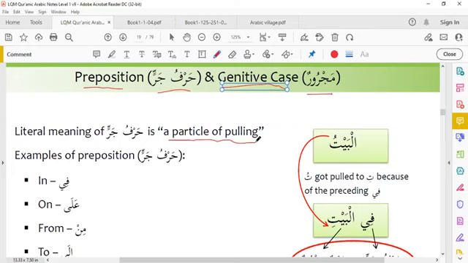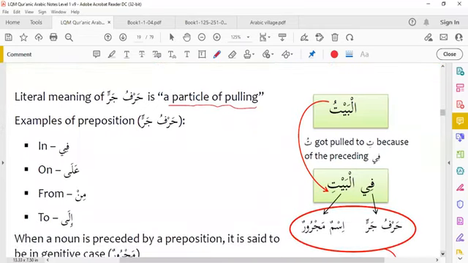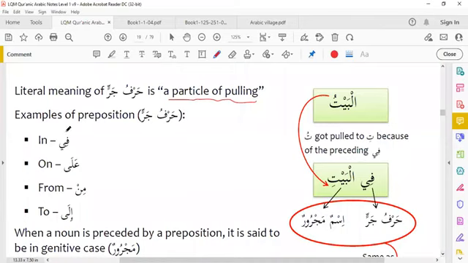And what is the harfu jar? This is a preposition. In English, we call it preposition. Like fi, in English, we call it in. In Arabic, fi. On, ala. From, min. To, ila. So in this lesson, we are going to learn these four prepositions and we will learn the use of the preposition in Arabic.